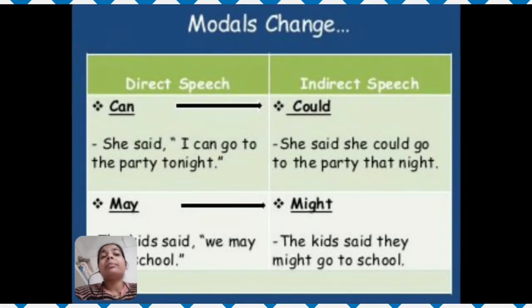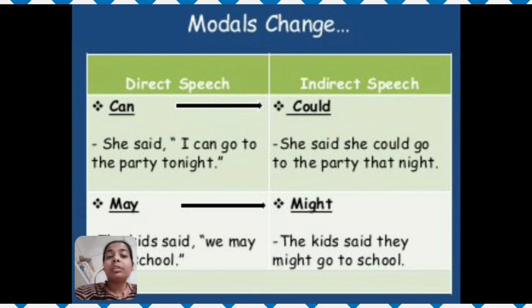Now here are some modal changes too. Let's see the example. Like "can" changes into "could," "may" changes into "might." She said, "I can go to the party tonight." She said she could go to the party that night.